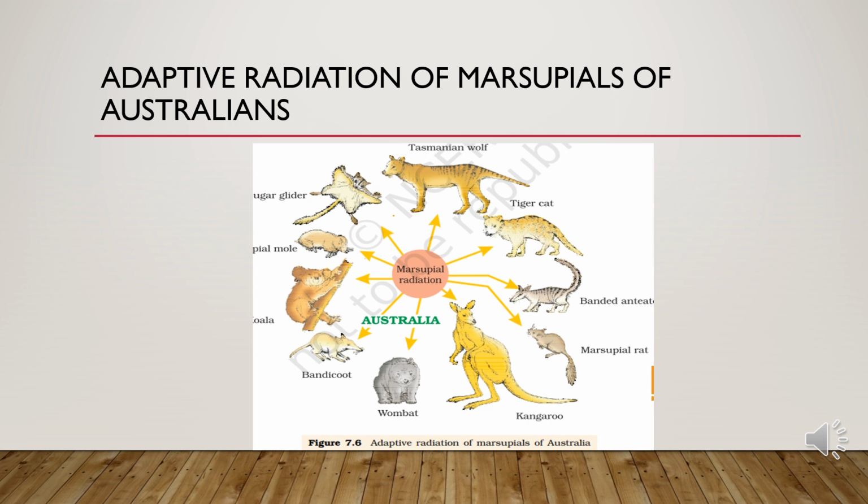These are all adaptive radiations of marsupials in Australia. You can see in this diagram that the marsupial radiations include tiger cat, bandicoot, anteater, kangaroo and wombat.